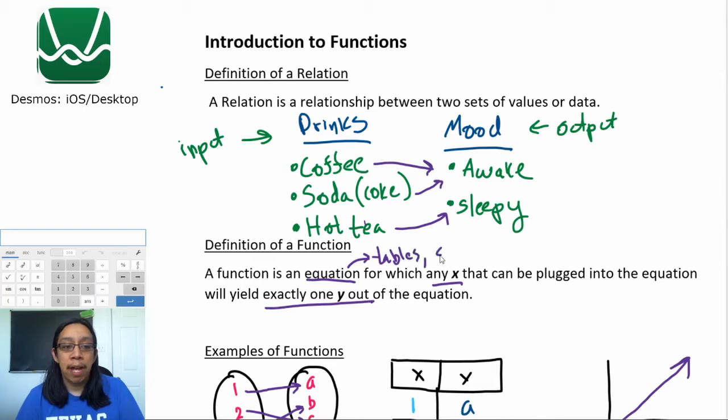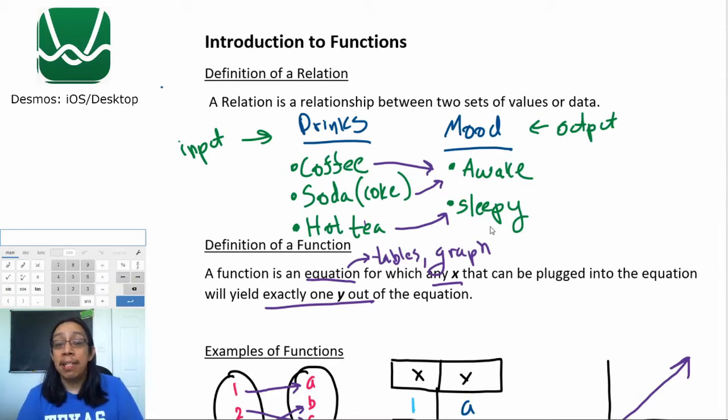It can also be graphs. You're basically looking for inputs and outputs. Any input that can be plugged in will yield exactly one output. In other words, every x has exactly one distinct y value. And that's a very important definition, especially in our study of functions.